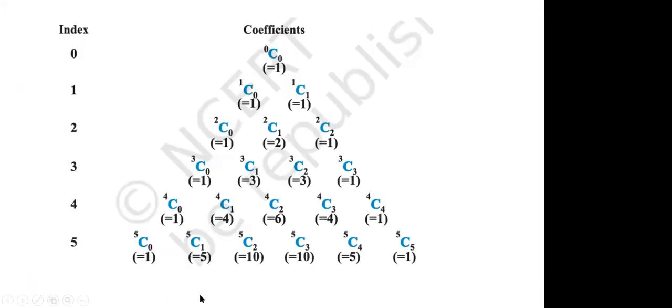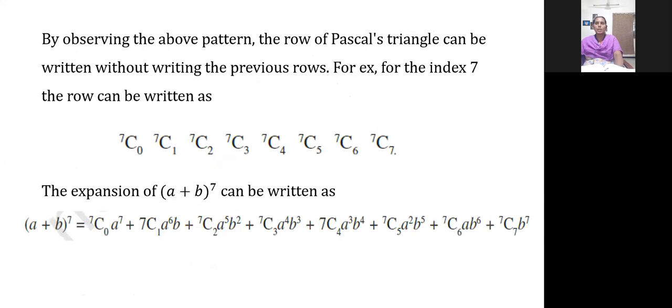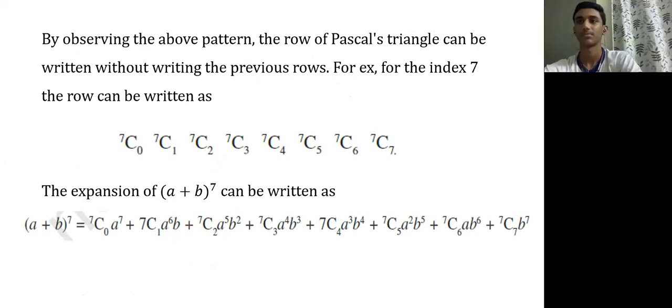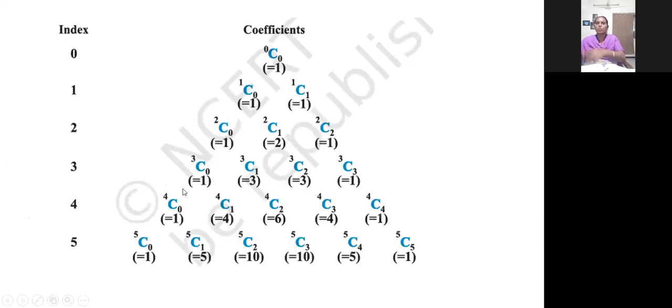Can you see, for index 5 also it is given? Can you understand this now? The concept of combination to find the coefficient values. Yes, ma'am. So can you see here, the next example I have given here, please make a note of this one. Please write it out.